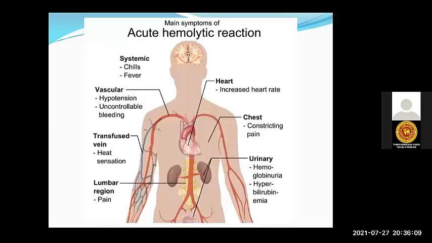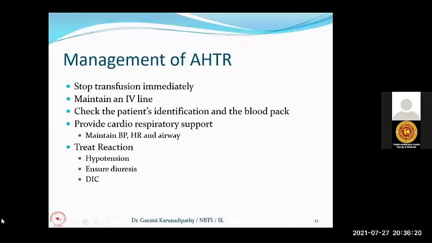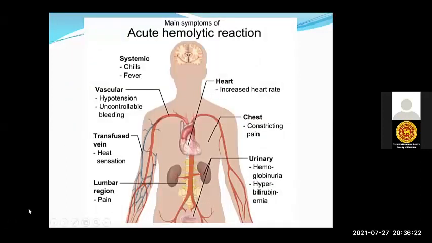You have to be very careful to check whether the patient is receiving a wrong blood pack, or whether this is a wrong patient receiving someone else's blood pack. Again, the patient can get pain in the lumbar region, increased heart rate, and constricting pain. The patient can pass hemoglobinuria, and later get hyperbilirubinemia. So these are the systemic signs and symptoms in major acute hemolytic transfusion reaction.